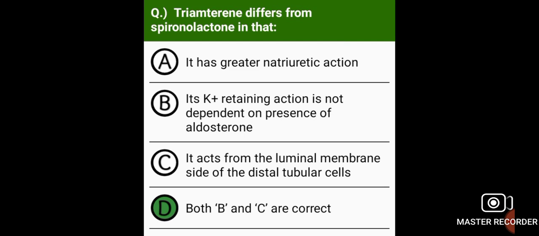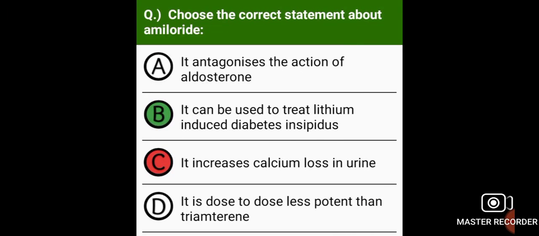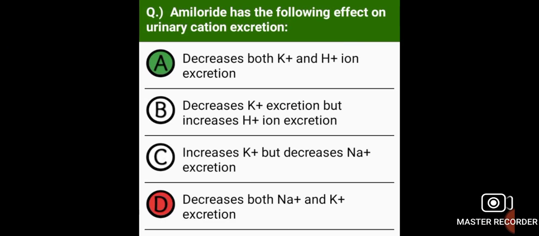Triamterene differs from spironolactone in that its potassium retaining action is not dependent on the presence of aldosterone and it acts from the luminal membrane side of the distal tubular cells. Choose the correct statement about amiloride. It can be used to treat lithium-induced diabetes insipidus. Amiloride has the following effect on urinary cation excretion. Decreases both potassium and hydrogen ion excretion.